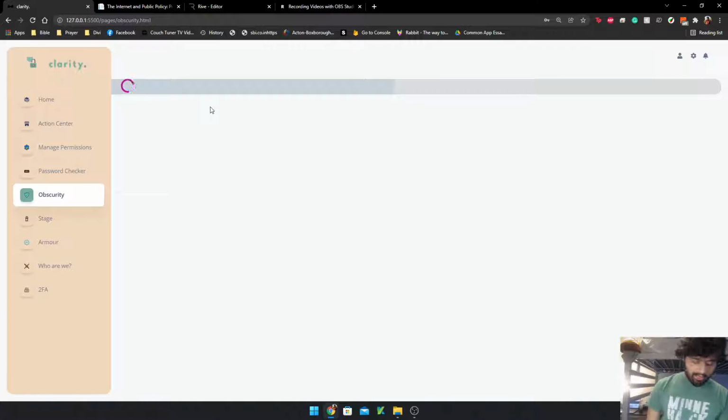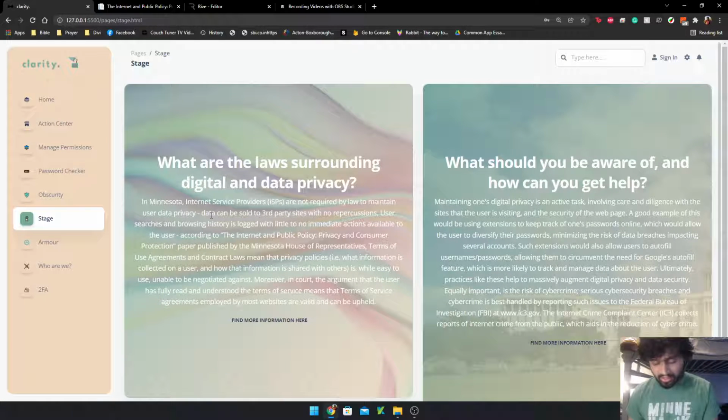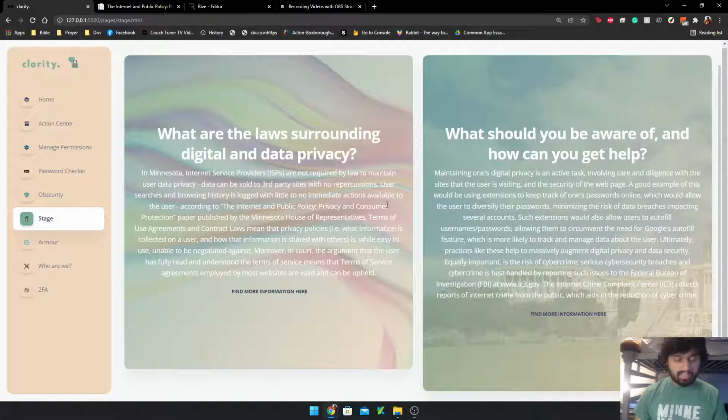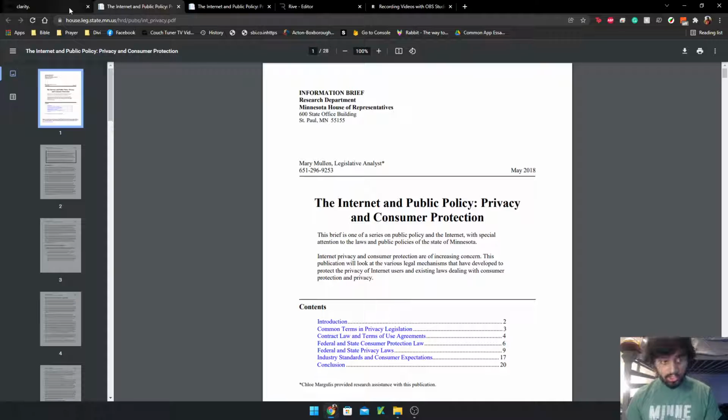Hello, so my name is Rohan, and I will be taking us through the Stage and Armor pages. Simplicity and accessibility has always been the primary focus we had when developing Clarity. We also wanted to make sure that we had the ability to empower our users by giving them easy access to information surrounding digital privacy practices. Our Stage page does this, and it also allows users to gain more information about what security risks can occur, how to combat them, and where to get help, along with some additional information from the Minnesota House of Representatives surrounding the legal aspects of cyber security.